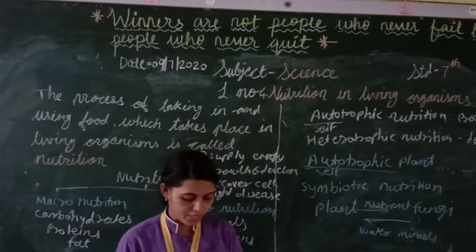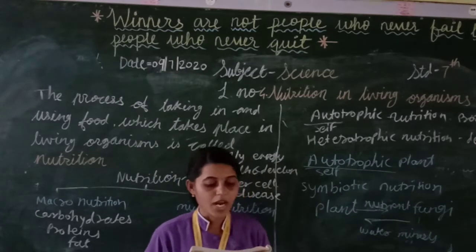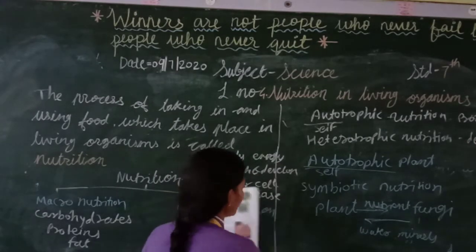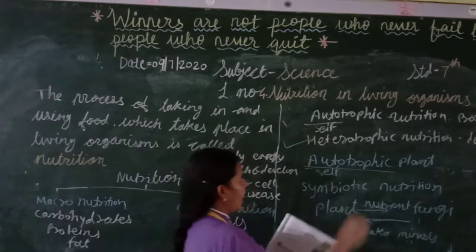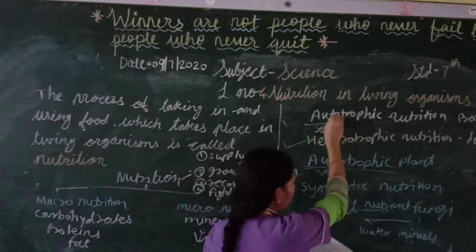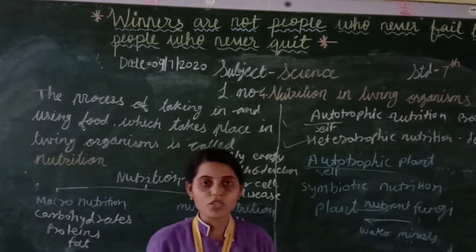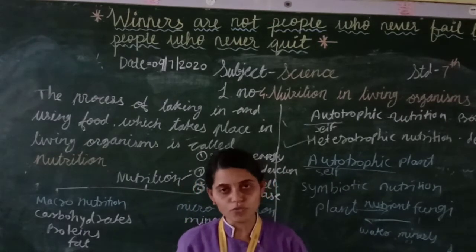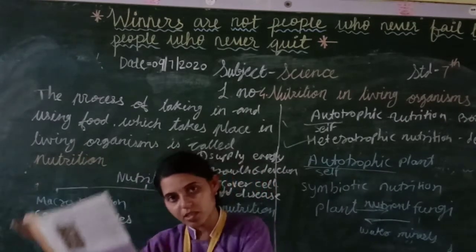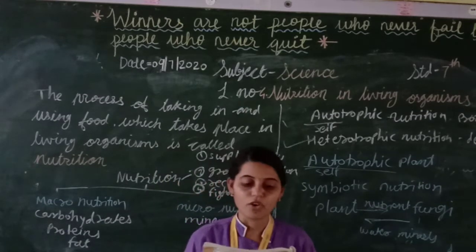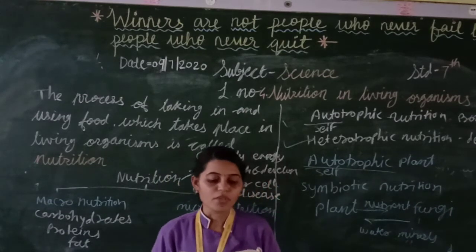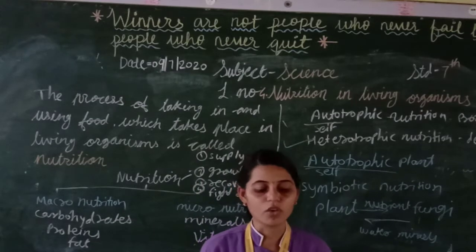Now students, next one: heterotrophic plants. What do we learn here? Heterotrophic plants are those that cannot make their own food. They depend on another plant. These are called heterotrophic plants. Heterotrophic plants do not contain chlorophyll.